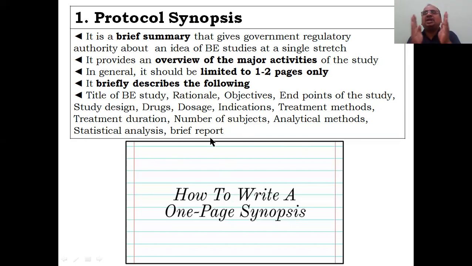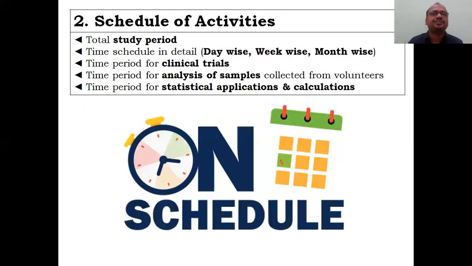Brief report, completely brief. It should be within 1 or 2 pages, your entire study protocol. That's why synopsis is very, very important. In the practical examination, you are writing a synopsis. How to write a synopsis in 1 page? It is not a small job. The entire big protocol, you have to make it into a summary.